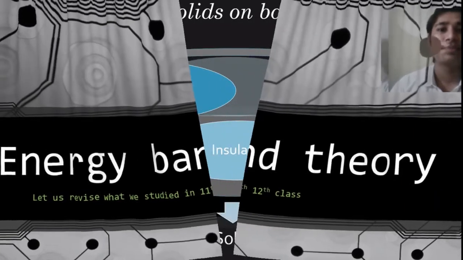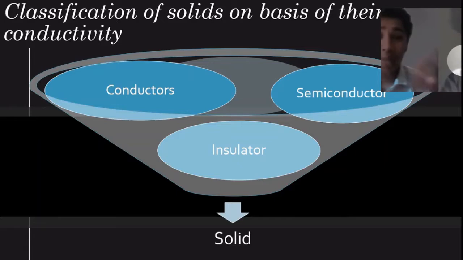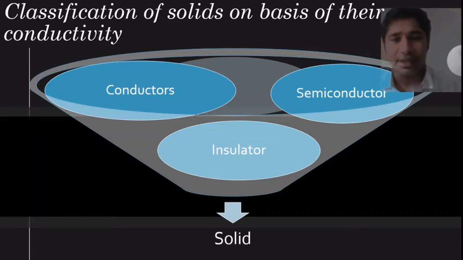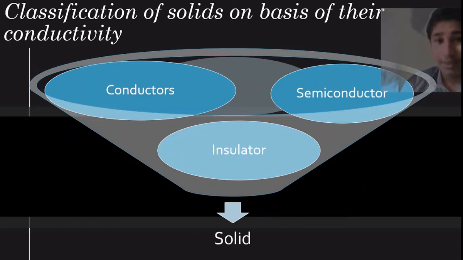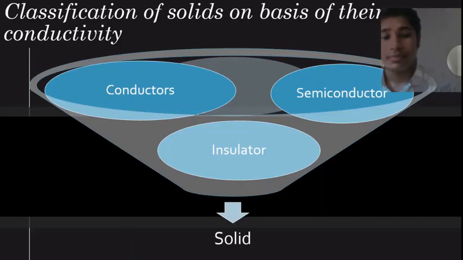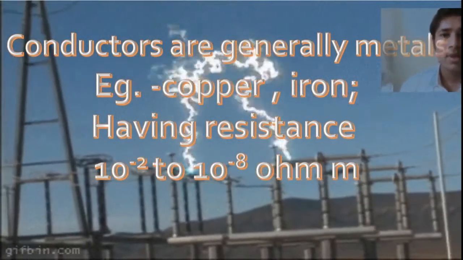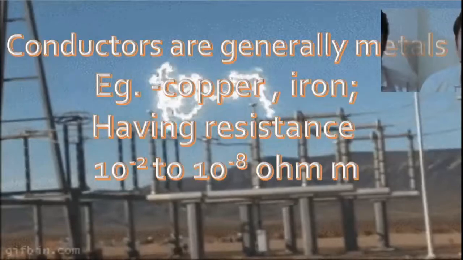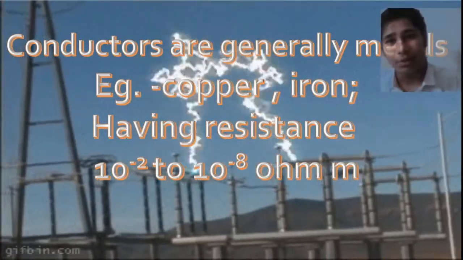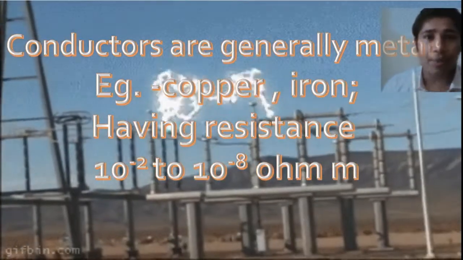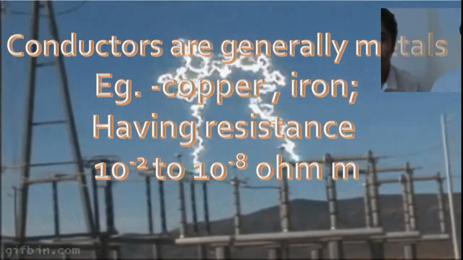Let's go. So solids are basically divided into three classifications: conductor, semiconductors, insulator. Let us discuss what is conductor. Conductors are generally metals which have very low resistance, nearly 10 to the power minus 2 to 10 to the power minus 8 ohm meter. An example of that can be copper, iron, etc.